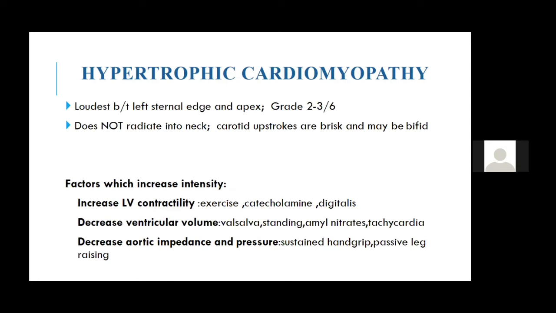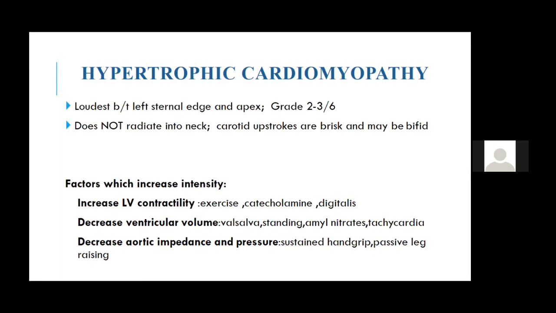So the next important thing is hypertrophic cardiomyopathy. Now let's go to hypertrophic cardiomyopathy. We know there are a few things which distinguish it from aortic stenosis. It is a mid-systolic murmur which is best heard at the lower left sternal border. Important thing is it doesn't radiate into the neck like aortic stenosis.